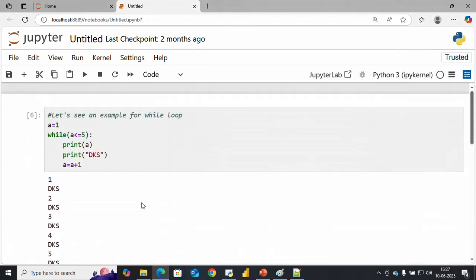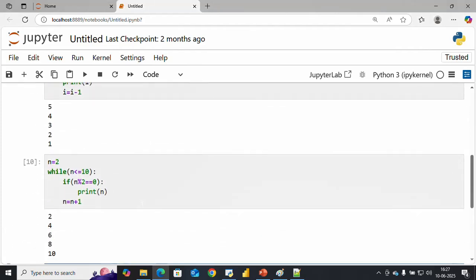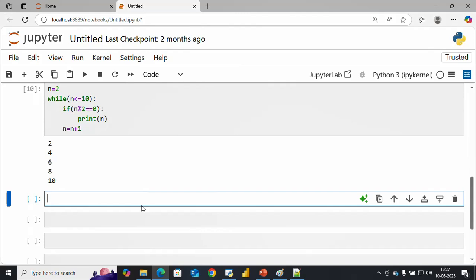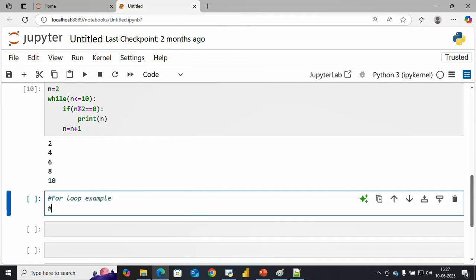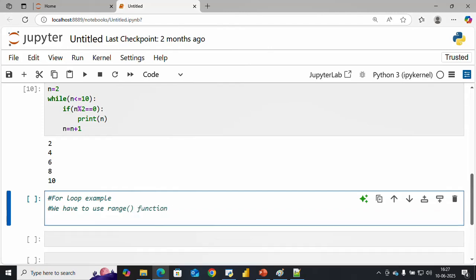So this is a basic example of the while loop, we're done here. Later on we go for break and continue. Now see an example for the for loop. In the for loop, first of all, we have to use the range function, the range method, to define the range. So you have to use range.